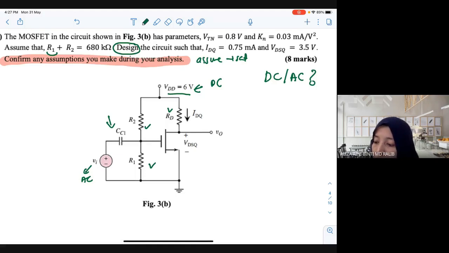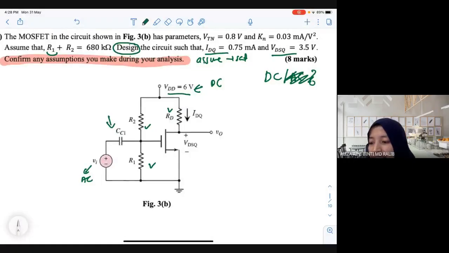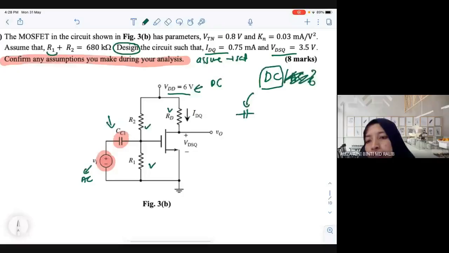So you are given the Q point, ID and VDS. So you need to start with DC or AC analysis? DC. Now you see there is a capacitor in this circuit. What should you do with these if you focus on DC? DC capacitor will be open or short? Open. Okay, hold to that concept.